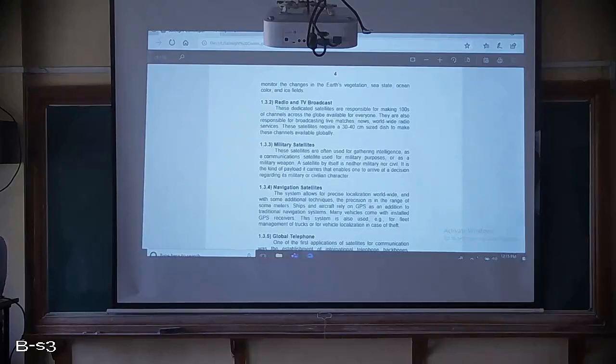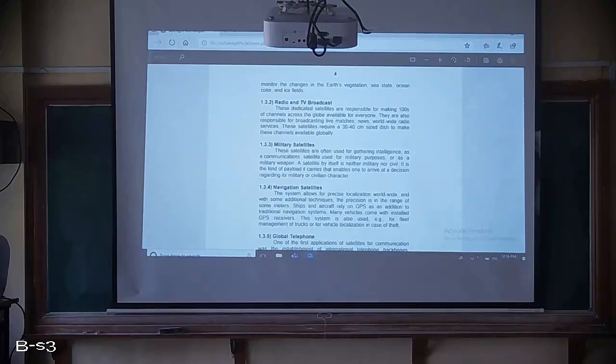So using this satellite, not only pre-shot videos, but we can also broadcast live matches, news, and worldwide radio services. That is also possible.